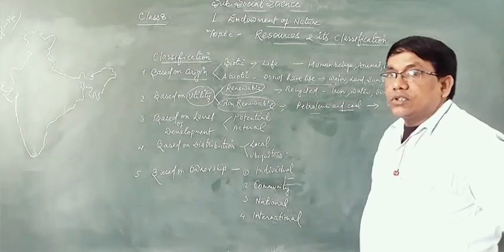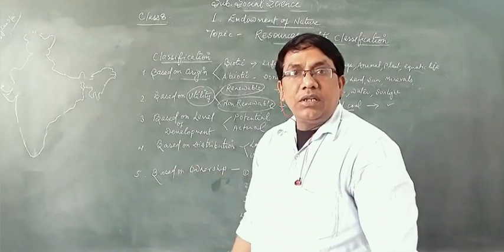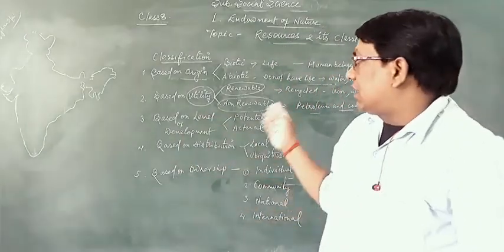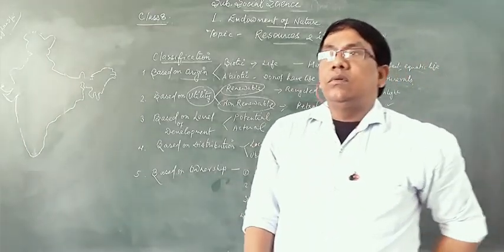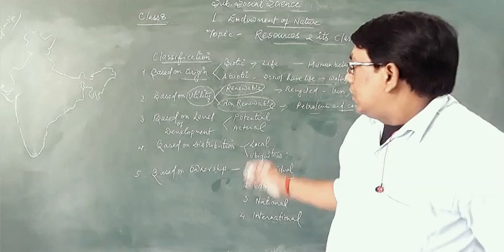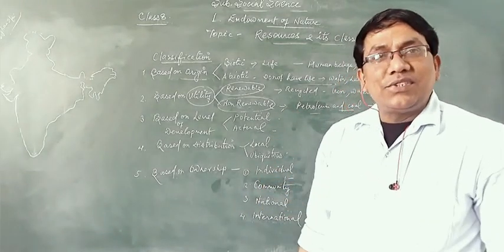Now we come to the third one, based on the level of development. Here we are classifying into two only. In class 10, the classification is actually four, but we are not going to discuss that. Potential resources and actual resources.